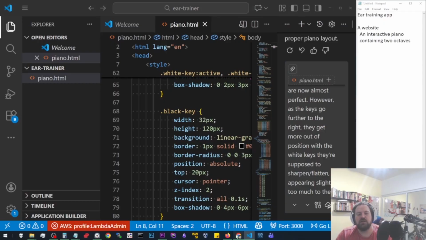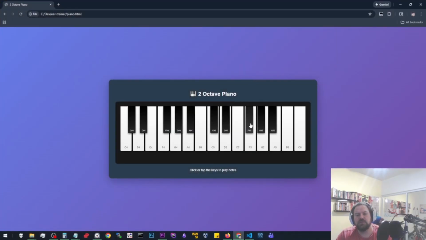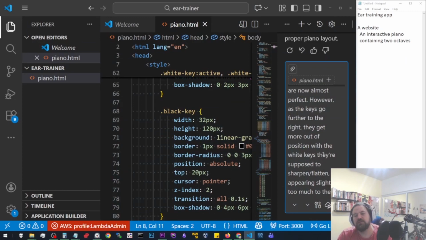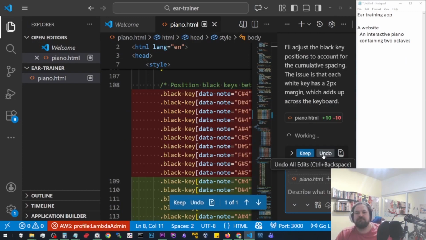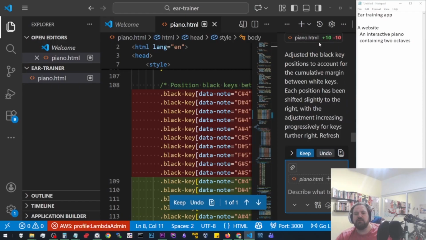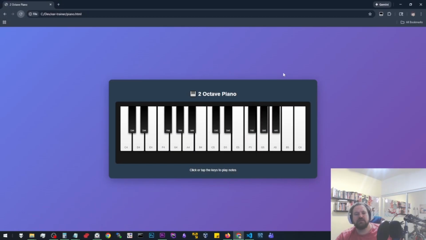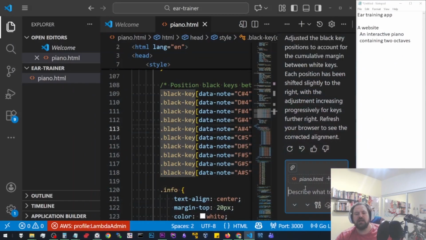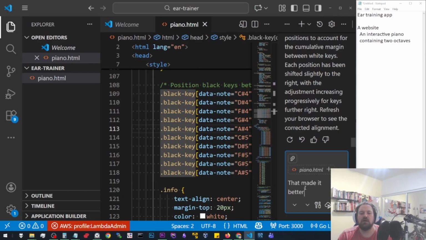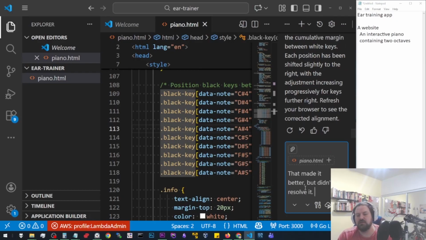Okay, is it too much to the right or too much to the left? So this F sharp should be here. So they're appearing too much to the left. So apparently it's not accounting for a margin, and that margin causes this to get further and further out of sync as it goes. So let's see if that fixed it. It's still not quite. Let's see. So we'll say that made it better, but didn't fully resolve it.